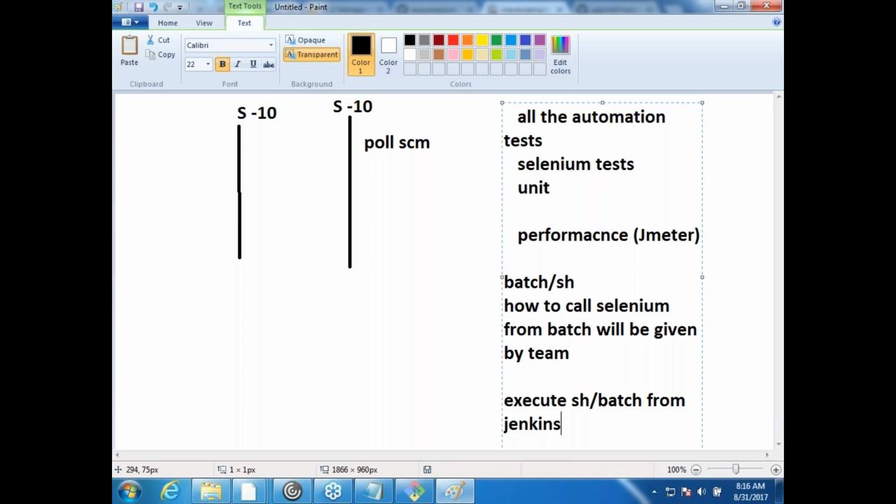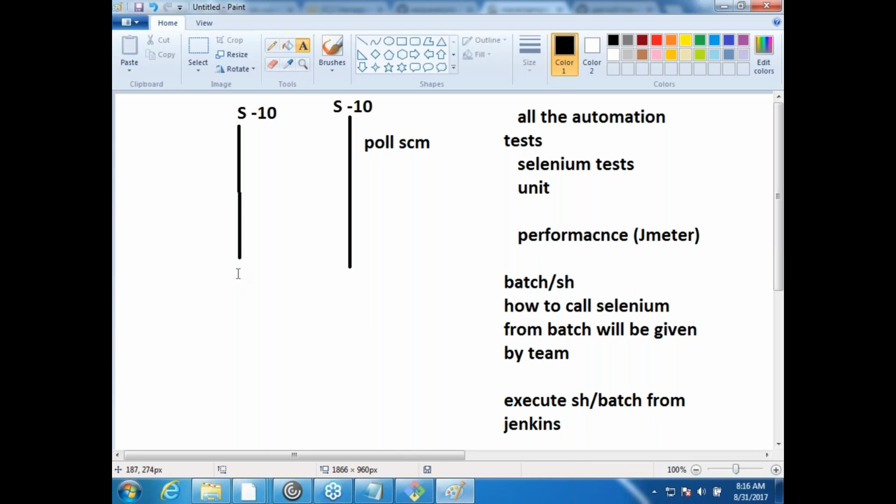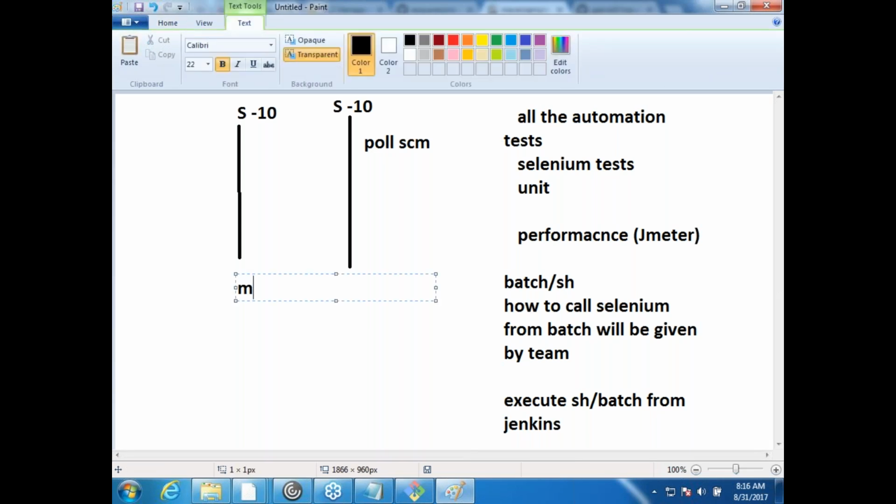This nightly build generally takes more time. But let us also find out what we do during the daily build. During the daily build, what we would do is you would just do build and unit tests. Mostly it stops there in most of the organizations, but in some organizations you might be asked to run something called smoke tests.